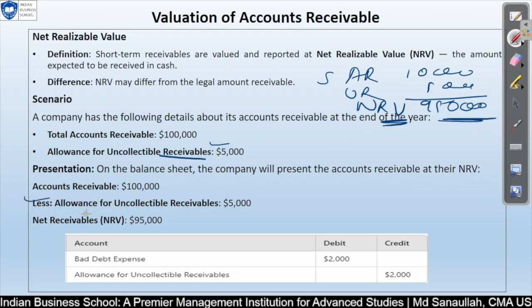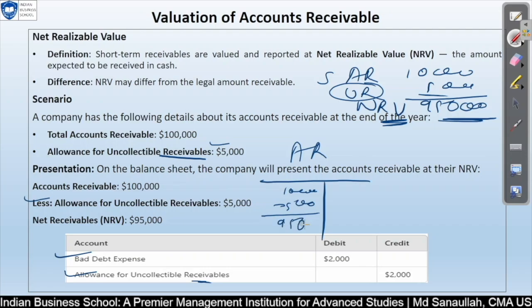And from the entry point of view, whenever you know you are not going to receive this much, that is not 100% sure, but it is anticipated based on historical data. So there may be a difference, but overall it will be the same. To declare that, we will debit our bad debt expense and credit the allowance for account receivable. So if you can see, account receivable, you will have 1 lakh of 1000k fund. Then you are reducing 5000, so you are having 95,000 as the ending balance. In a similar way, in the allowance account there is 5000, you have a credited balance.